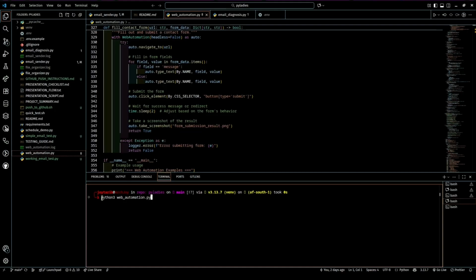Now let's go ahead and run our command for web automation. And here we can see that we have options. So I'm going to choose option 1, which is search Google, and then enter a search query. For this, I'm going to type in PyLadies automation.